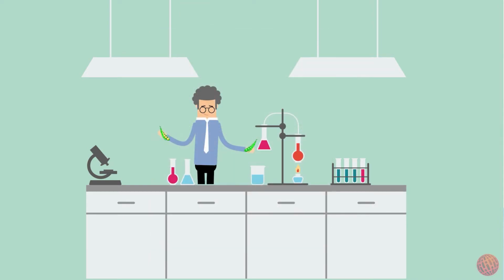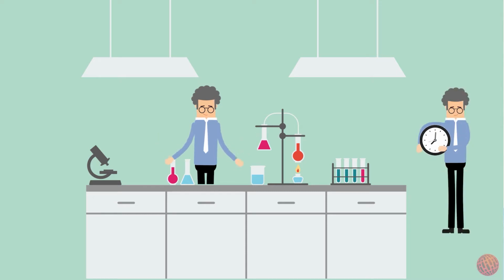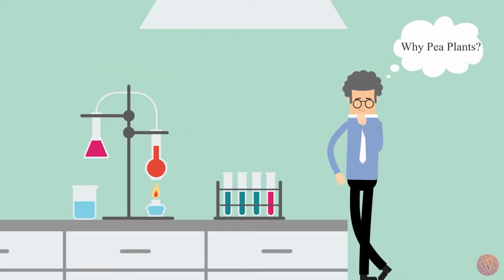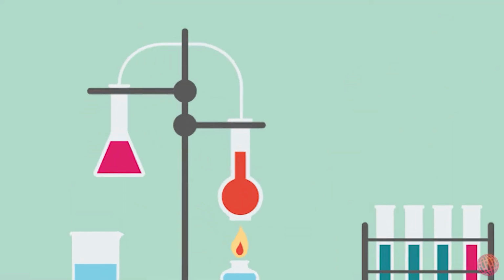He studied one trait at a time, collected data, observed offspring produced, and looked for patterns. Mendel chose pea plants because it was easy for him to self-pollinate or cross-pollinate its flowers.